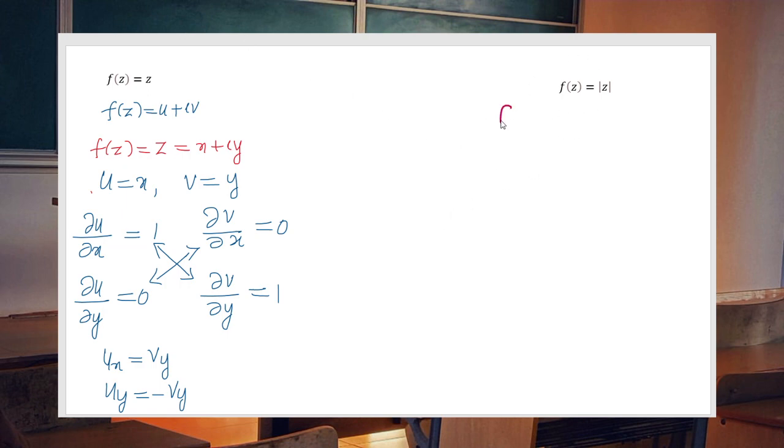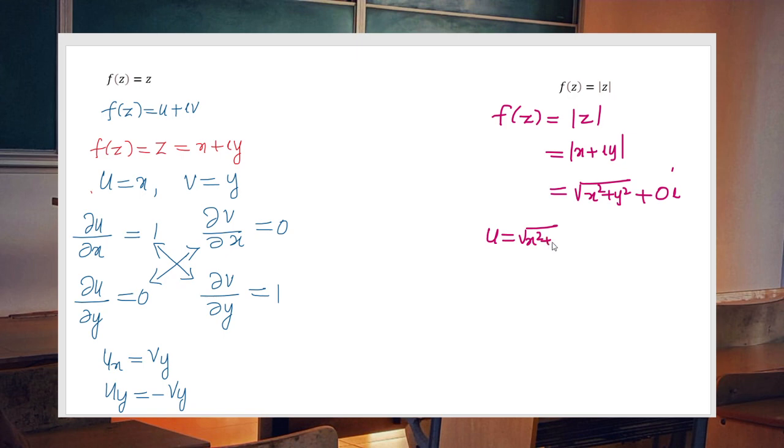Here the function f(z) is equal to modulus of z. That is modulus of x plus iy. What is that? This is nothing but the square root of x squared plus y squared. So the square root of x squared plus y squared means this is actually a real term. So if we write it in the form u plus iv, we write it as plus 0i. So what is our u? u equal to root of x squared plus y squared and v is equal to 0.